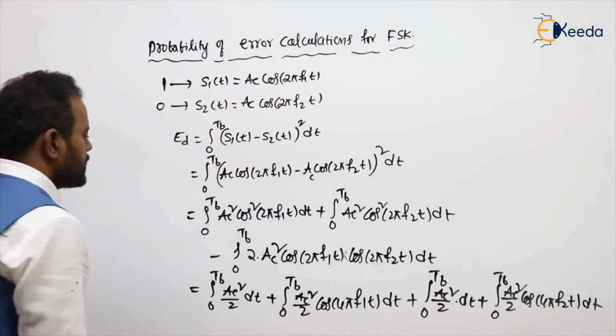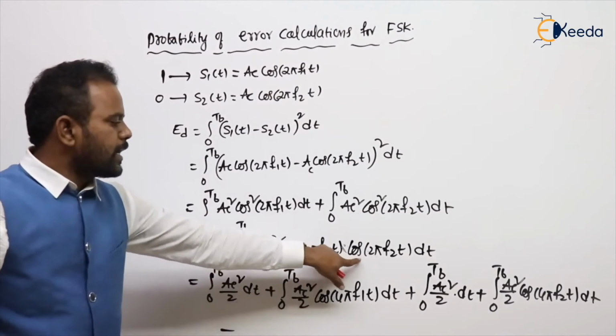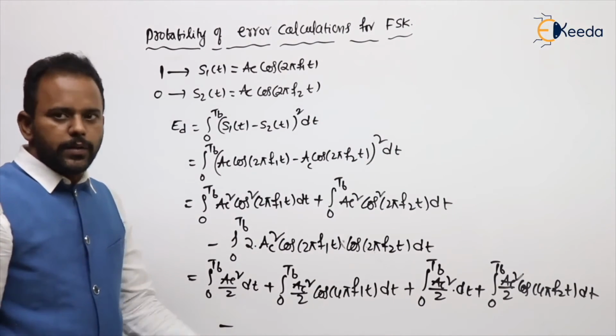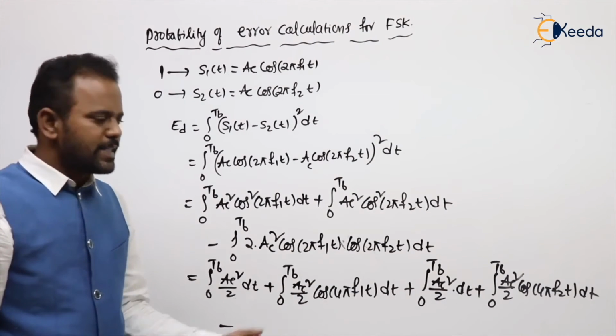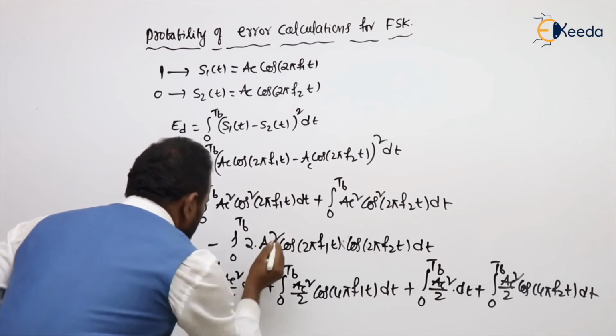If you see the last term, it is 2 cos A cos B. What is cos A cos B? It is cos A plus B plus cos A minus B. Then the 2 is utilized.